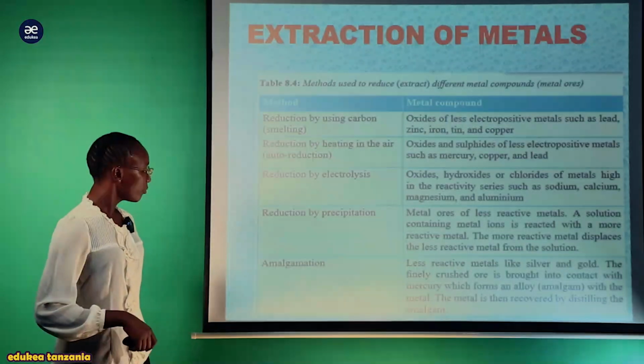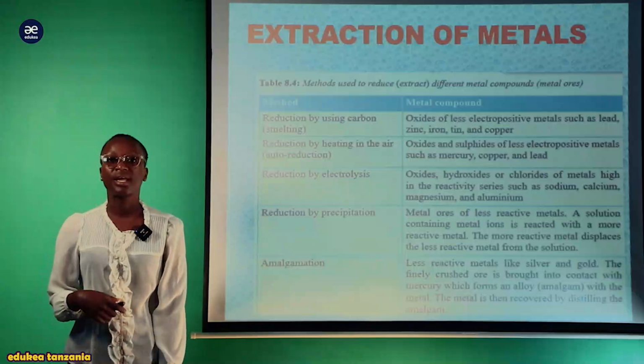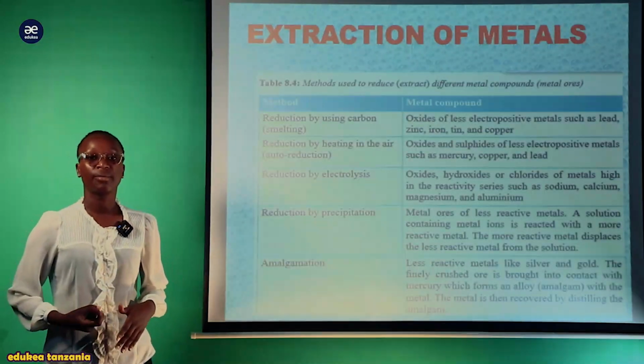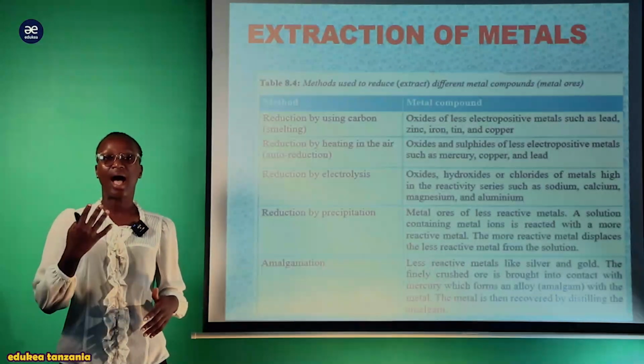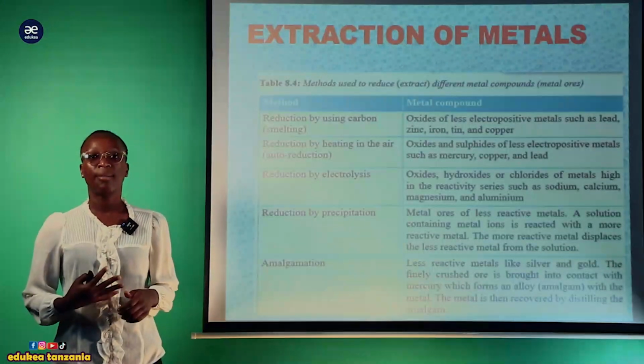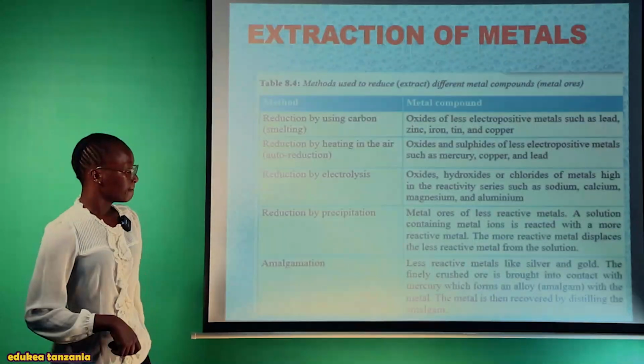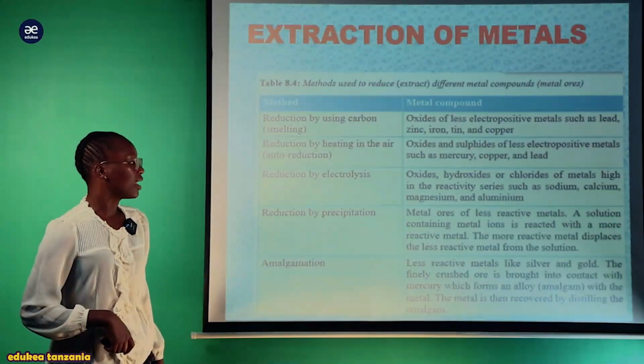Another, or the last one, is amalgamations. Amalgamations kama nilivyowaambia, it comes from the compound which is made up of amalgam. Compound ambayo imekuwa solution of amalgam ni solution ambayo iko made up of mercury. Now this is for less reactive metals like silver and gold.